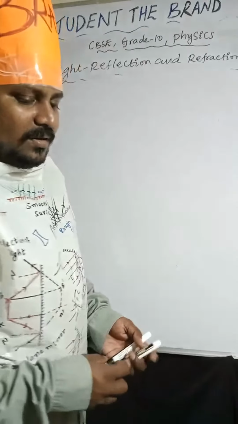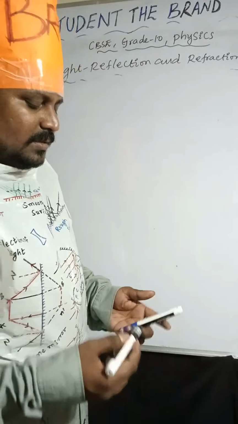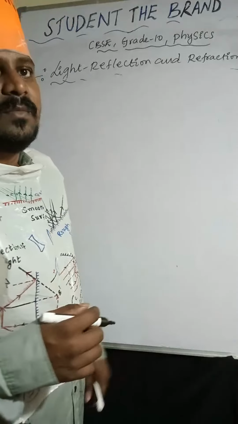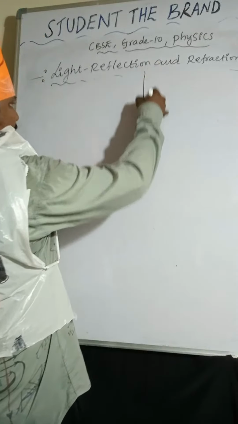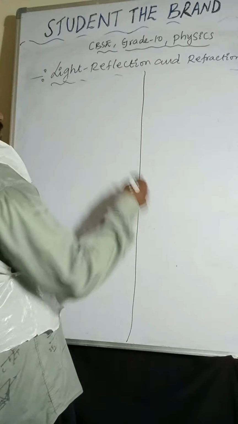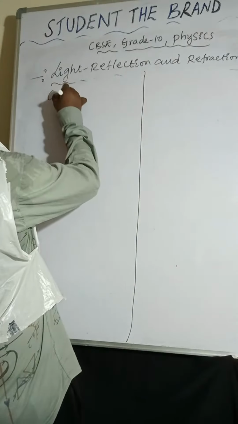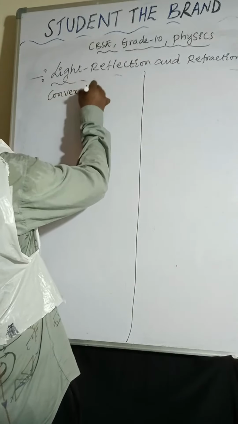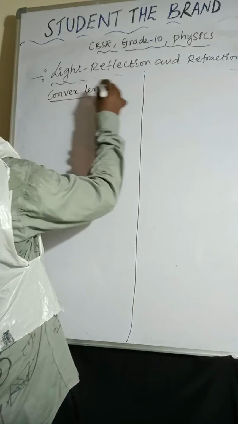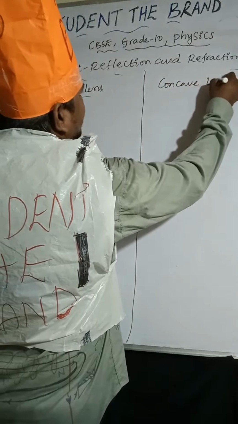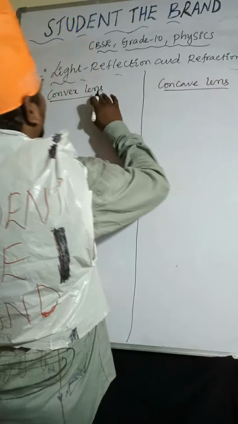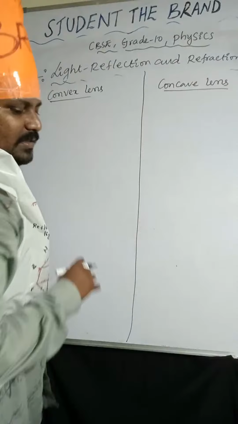Now we will discuss those more carefully. Convex lens is also known as converging lens, whereas concave lens is also known as diverging lens.